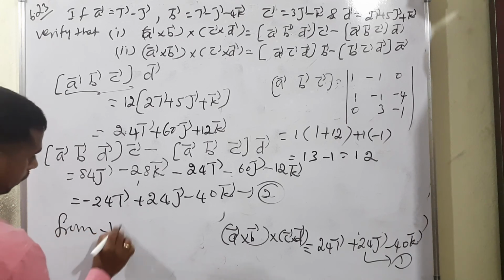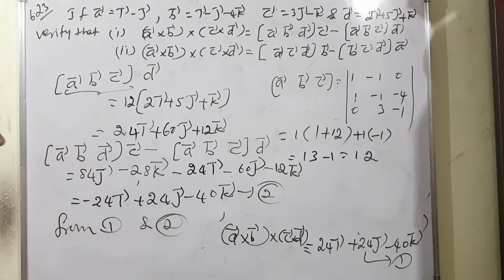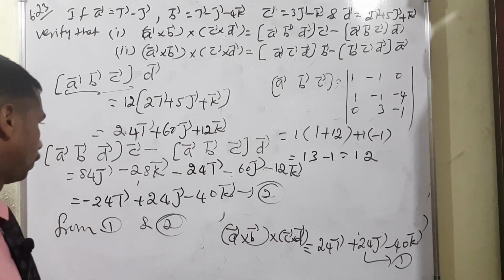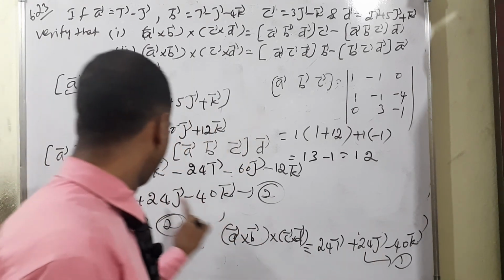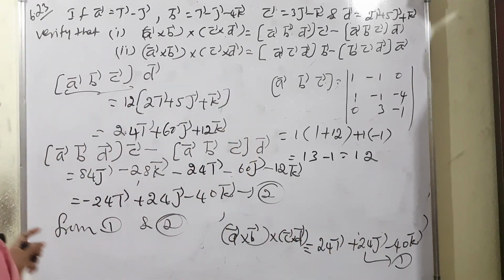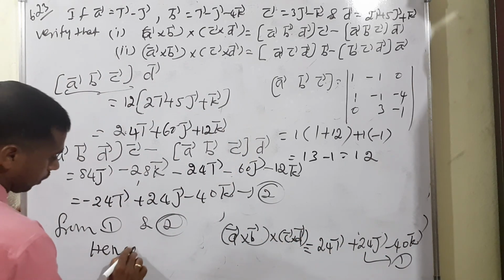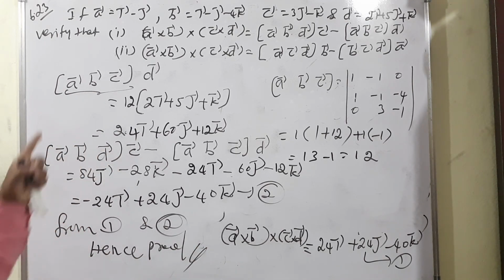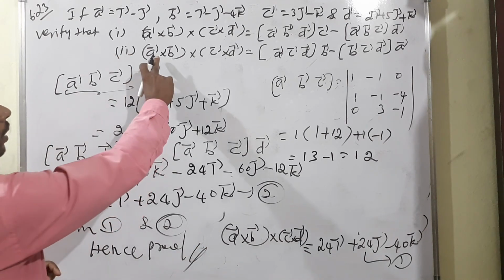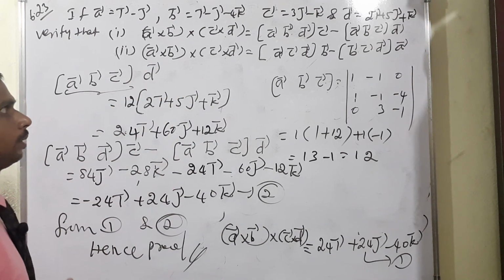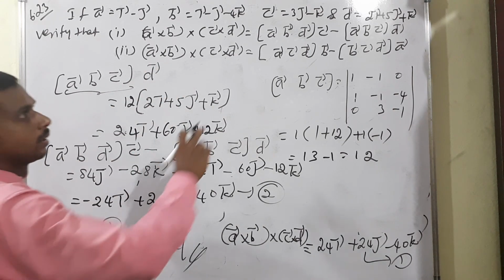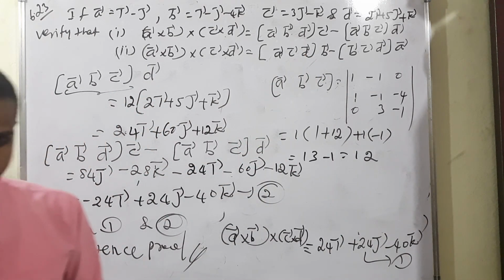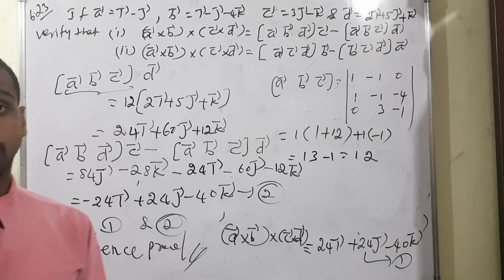Therefore, from equation number 1, minus 24i plus 24j minus 40k. So we can write this, hence proved. Okay, so you can apply equation number 2. Look at there, a vector cross b vector cross c vector, the same method, but the box product is only a little bit different. You can apply it and you will get the answer. Okay, so I will continue the next example. Stay on the line.